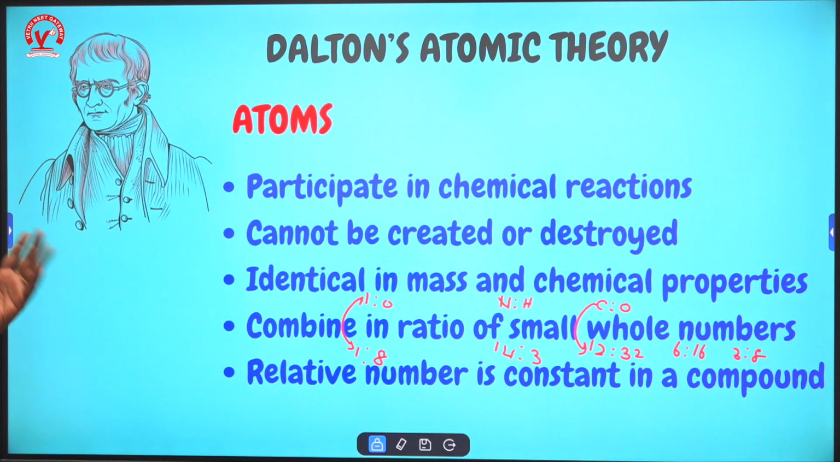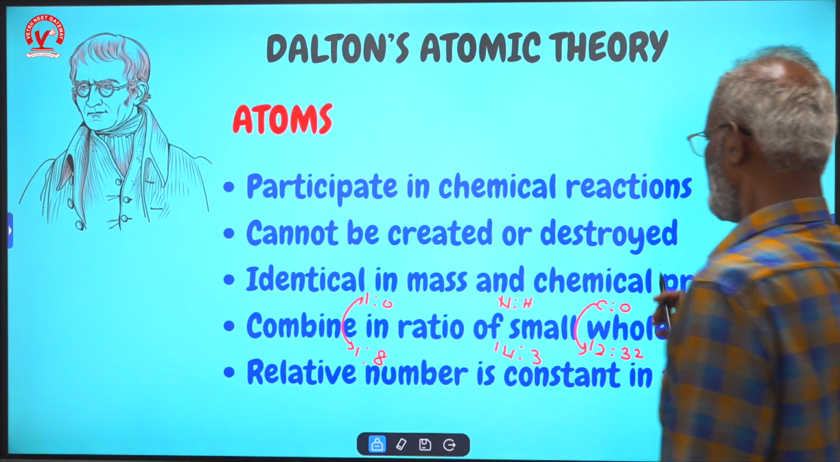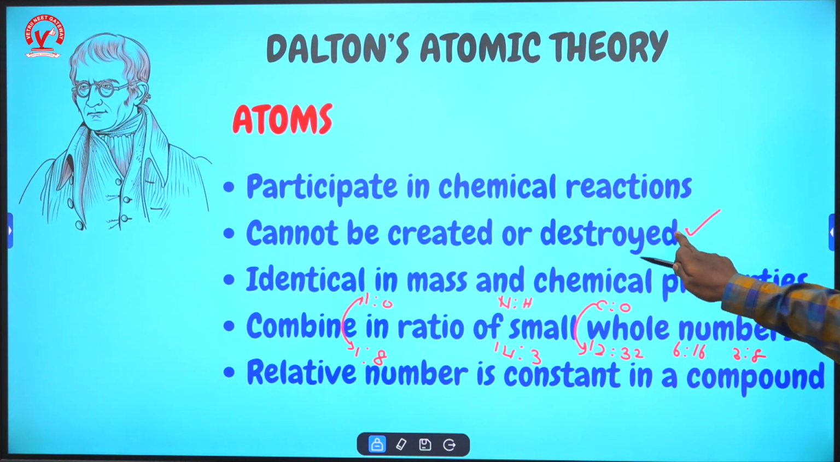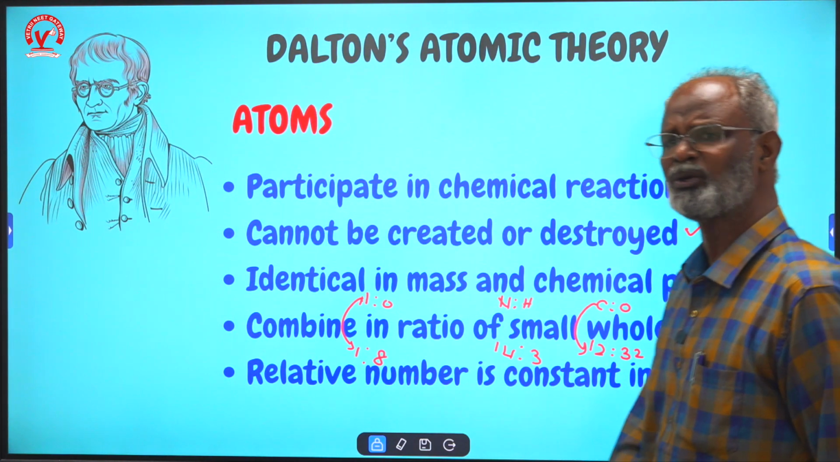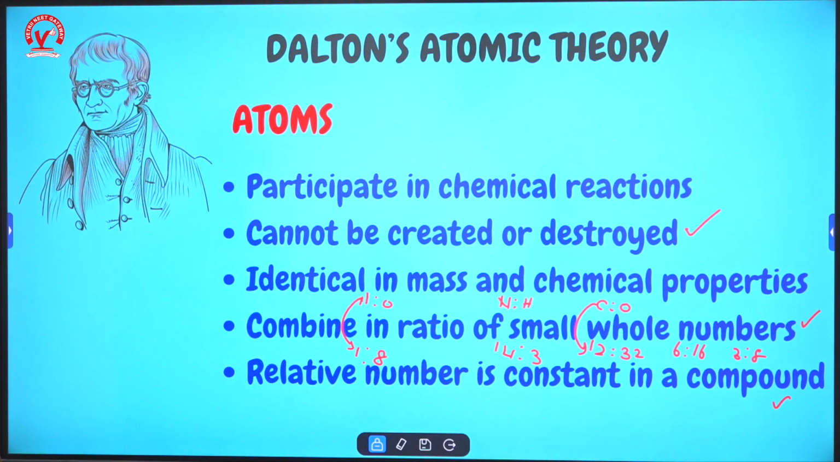Okay, so John Dalton has given these important properties. The atom cannot be created or destroyed, which proves the conservation of mass. Then the atoms combine in the ratio of small whole numbers. This confirms the law of constant proportions. And the last point is also very important: in any compound, the relative number of atoms is a whole number. It is not a fraction. So these are some important postulates given by Dalton about atoms.